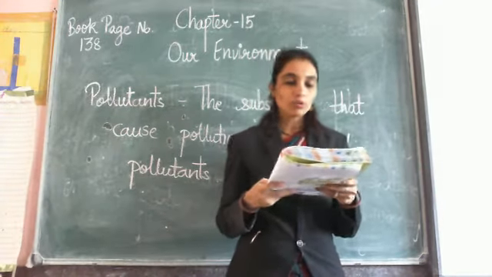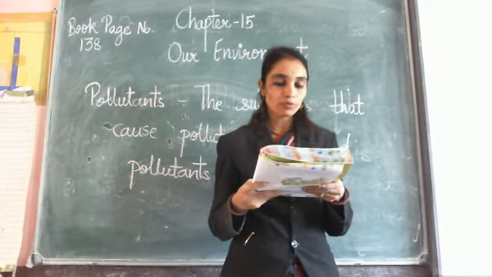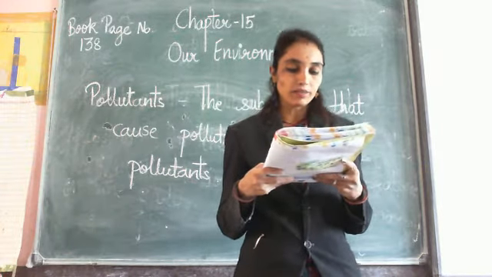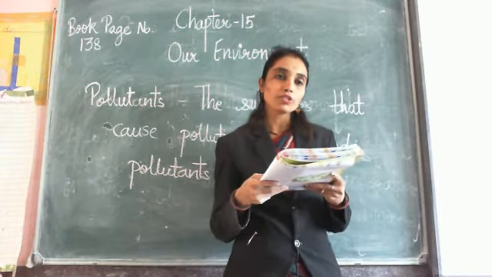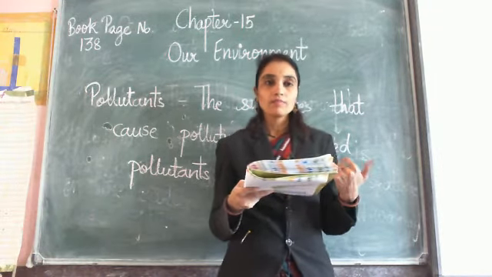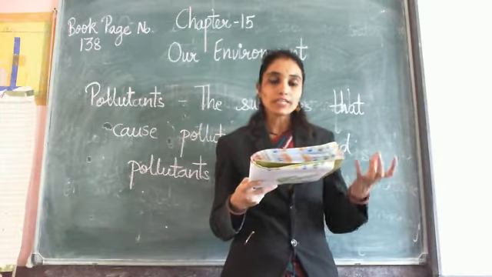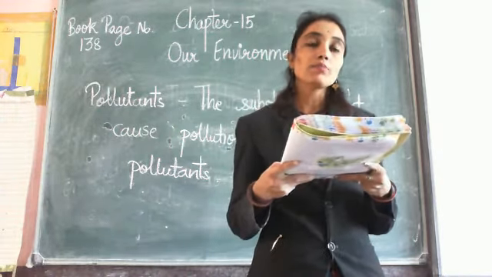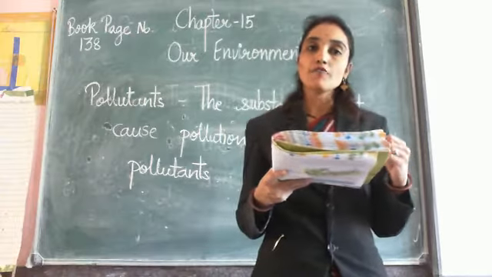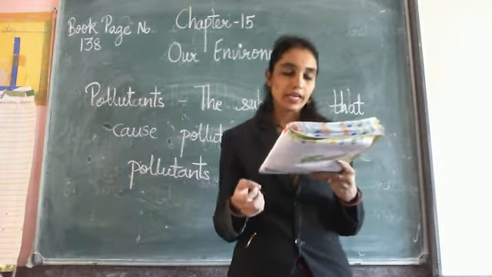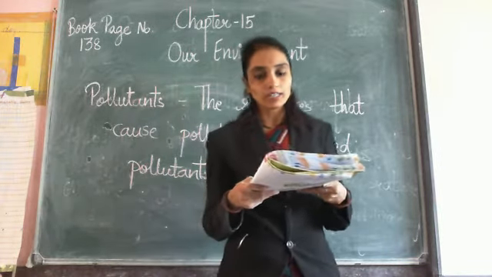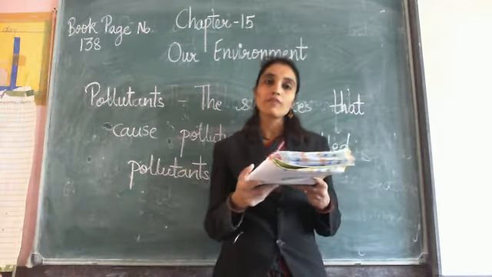then wood or coal used as a fuel for cooking, then firecrackers also cause air pollution, and air pollution causes many diseases, like people suffer from breathing disorders, plants can also grow very slowly, and one more reason for this, acid rain. When harmful gases mix with water vapor, it forms acid, and when it rains, this comes down to the earth as acid rain, and this is very harmful for plants and the soil on which they fall.